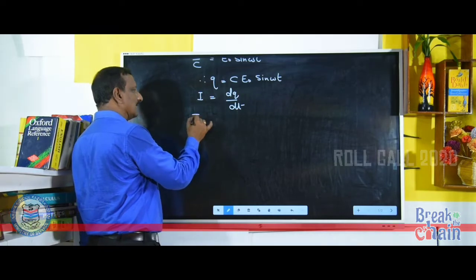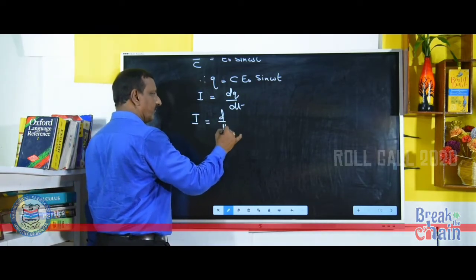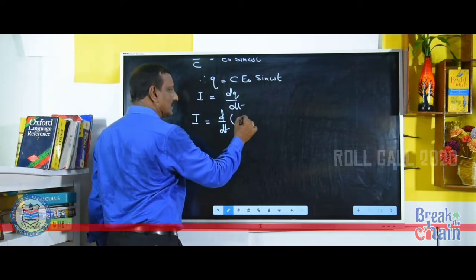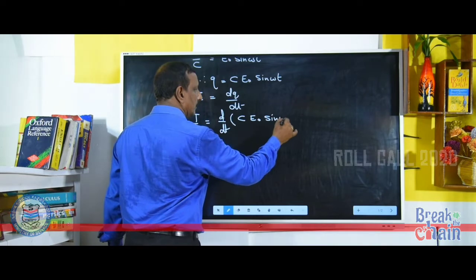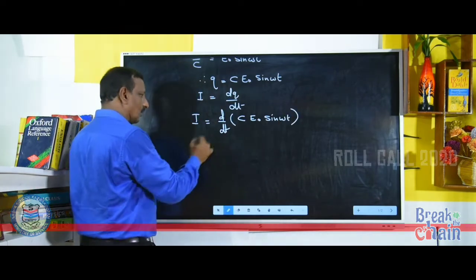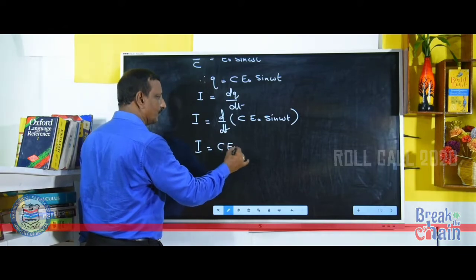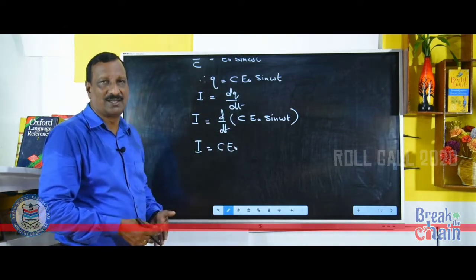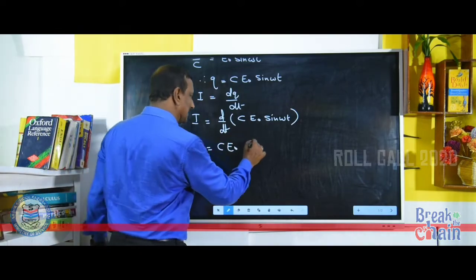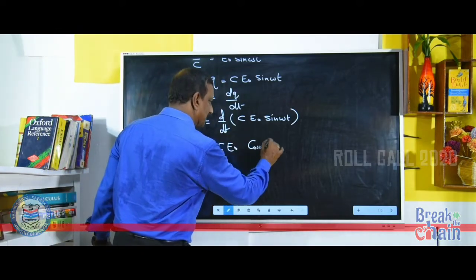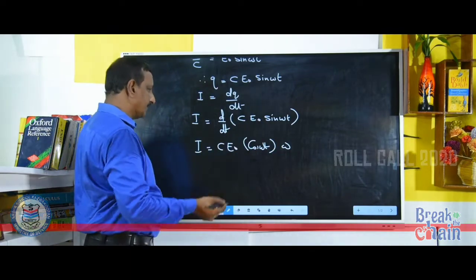So, I is equal to d by dt of Q, and Q is C E0 sin omega t. Take the constants out, that is I is equal to C E0 into differential of sin theta. All of you know differential of sin theta is cos theta. So, it is cos omega t into omega.